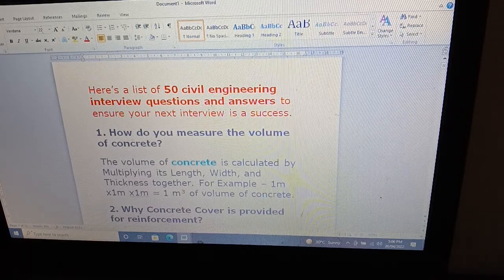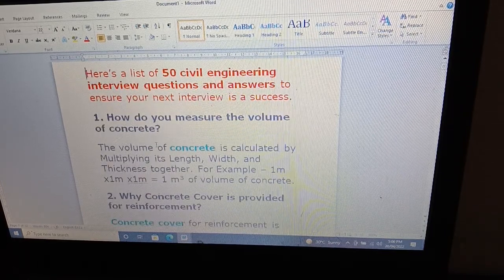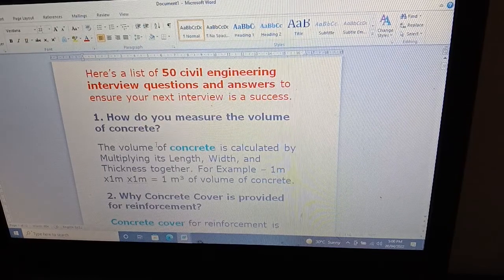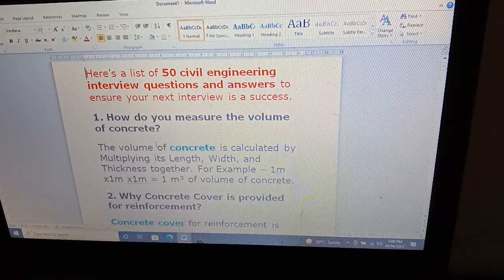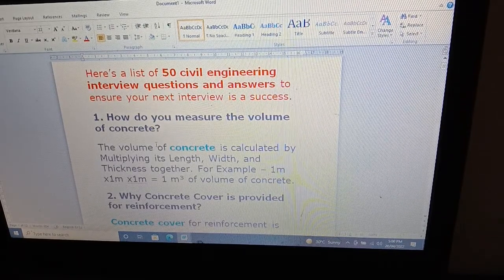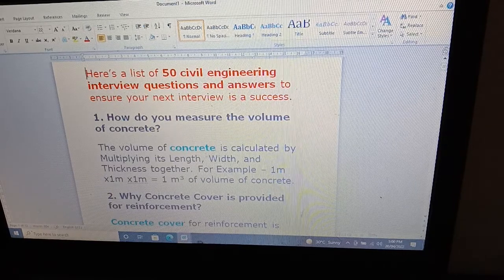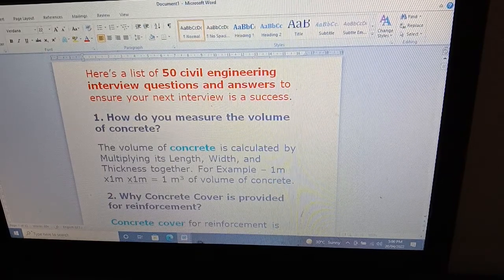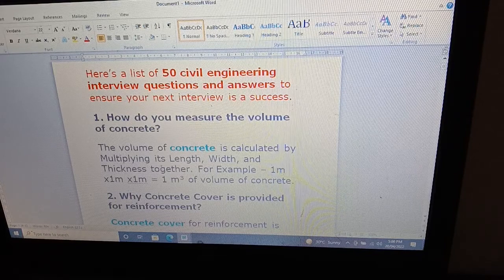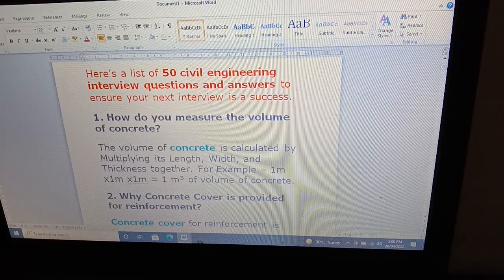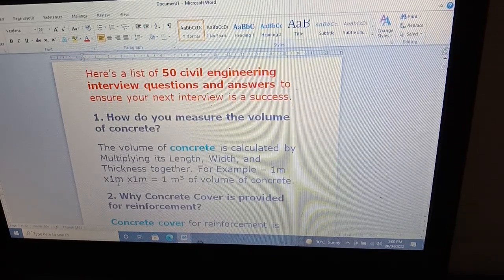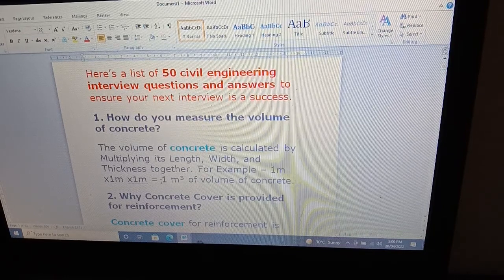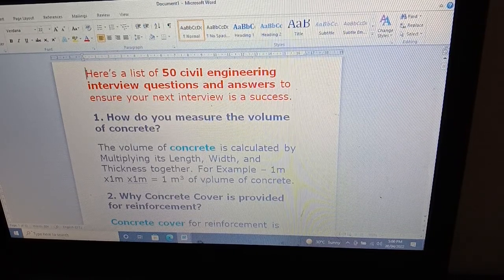The first question: how do you measure the volume of concrete? It means how you calculate the volume of concrete. For example, you give an order for concrete, then how will you measure? The volume of concrete is calculated by multiplying its length, width, and thickness together. Length, breadth, and thickness. For example, 1 meter is length, 1 meter is breadth, and 1 meter is depth. So it will be 1 cubic meter of concrete.